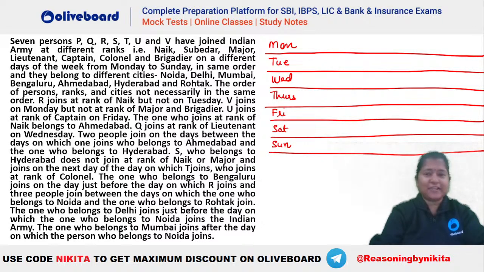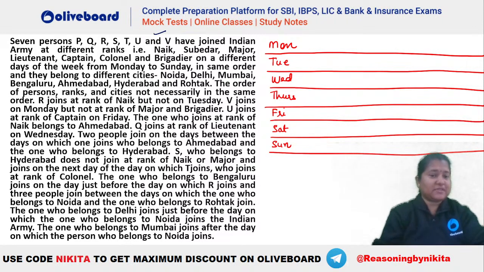Chalo, let's check how this particular question is to be done. This is a very, very nice question. Let's check. There are 7 persons who join the Indian Army at different ranks, right? Ranks are given here. And they are joining on a different day of a week, that is Monday to Sunday.